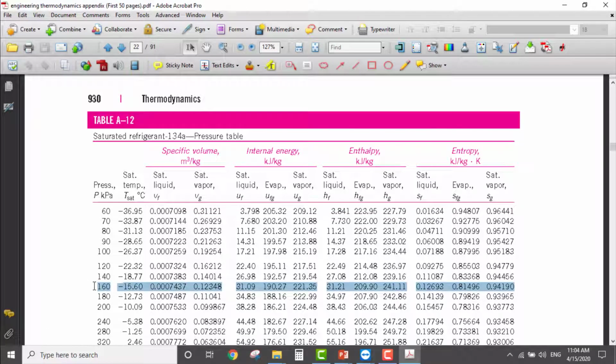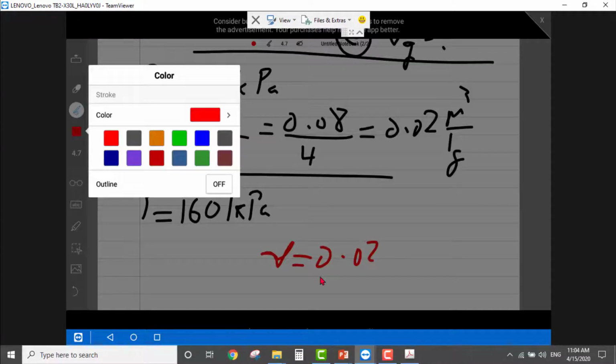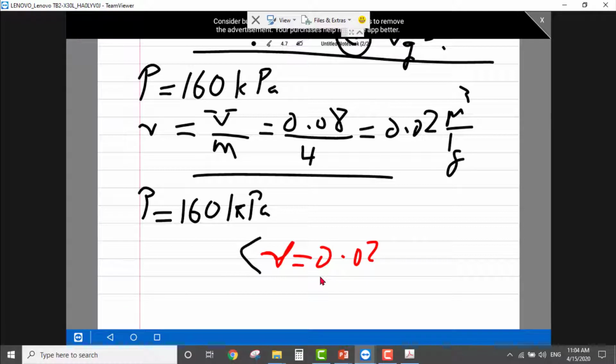Now, what we'll do: we have a specific volume. With this specific volume, we must go to the saturated table and compare it with Vf and Vg. Remember, this is the first check. We have two pieces of information, now we need to compare this value.